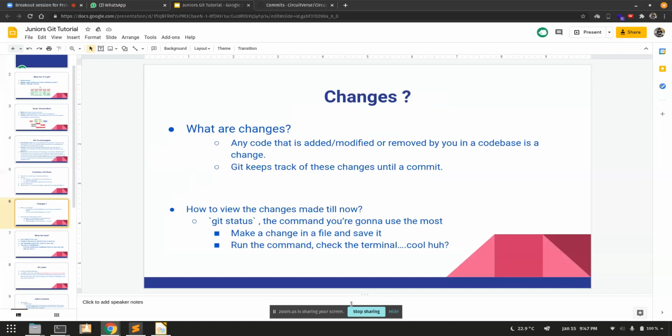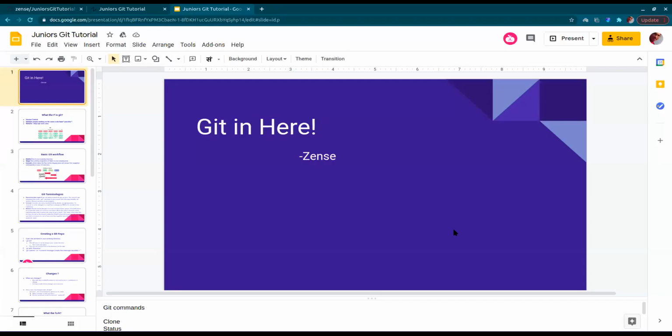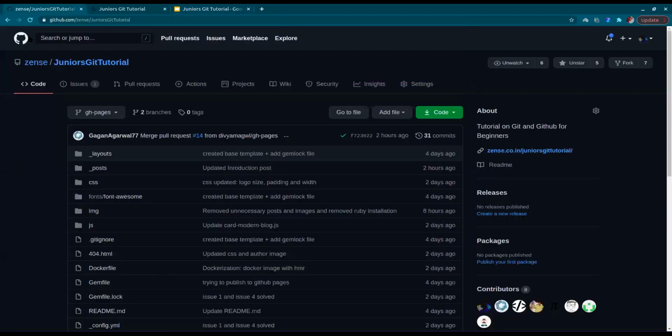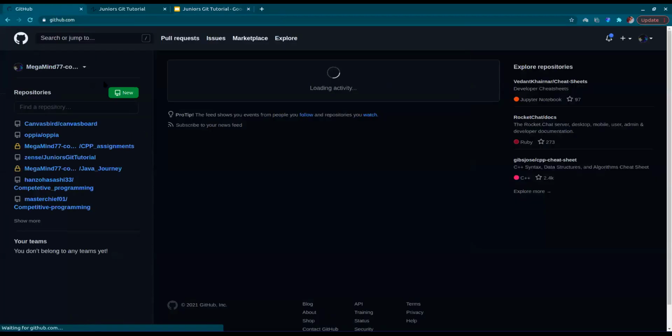Okay, so I'll show you how to create a repository on GitHub. So let's go to Git. I'll share my screen first. Hang on. Someone asked if there are two branches and none of them are master, can you still merge them? Yes, you can merge any two branches. There is nothing special about the master branch. It's just generally the main default branch which has the most updated code that is called master.